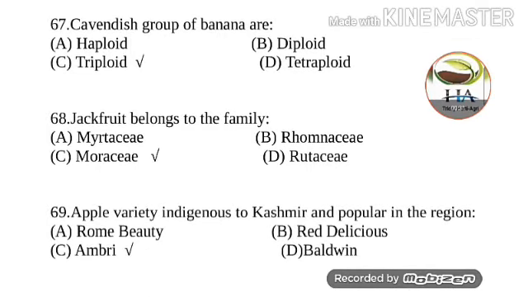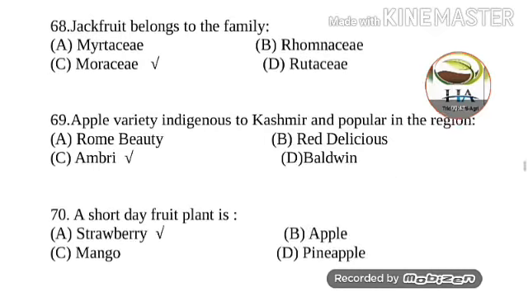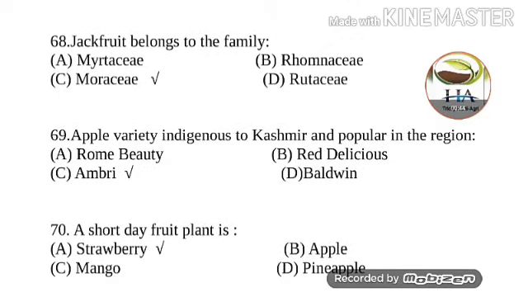Next question is, jackfruit belongs to the family. Options are Myrtaceae, Rosaceae, Moraceae and Rutaceae. So jackfruit belongs to the family Moraceae. Next question is, the apple variety indigenous to Kashmir and popular in the region is Rome Beauty, Red Delicious, Ambri and Baldwin. So the apple variety indigenous to Kashmir and popular in the region is Ambri.